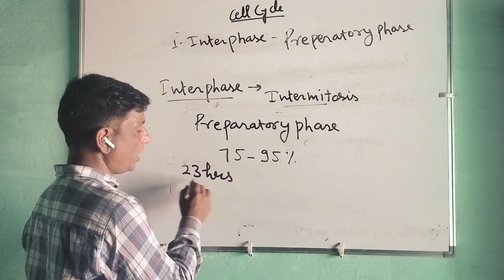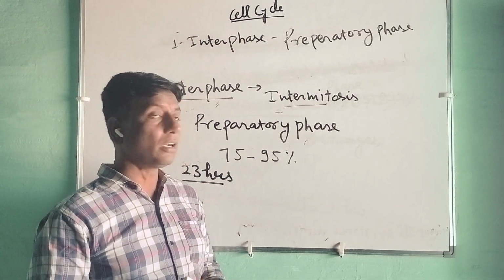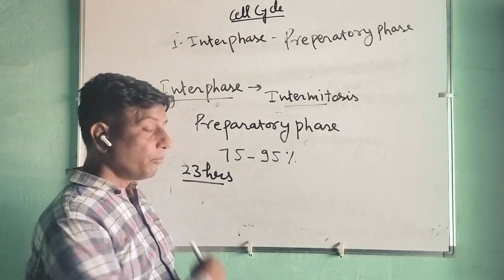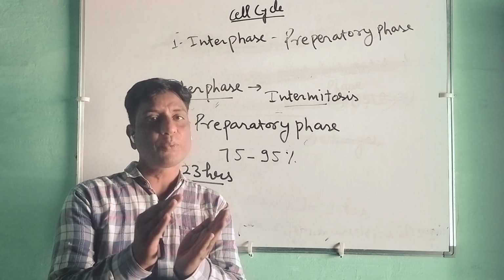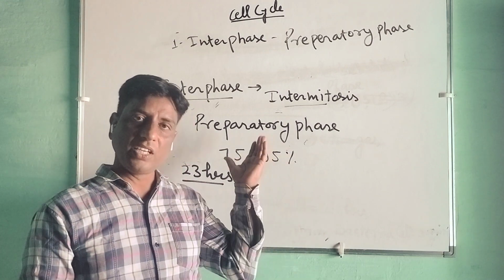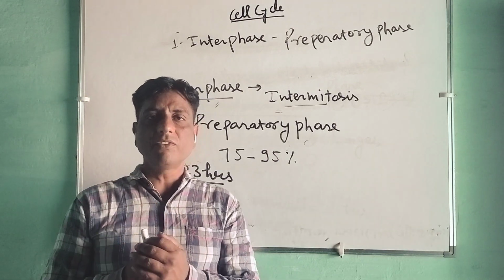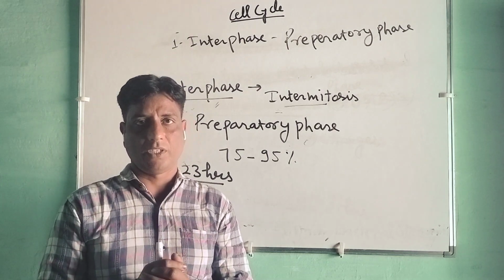So you can understand that almost the whole 24 hours is in interphase. Why? Because it is the preparatory phase. The whole preparation will take place in the interphase, and the actual division phase, the M phase, is where actual division takes place.